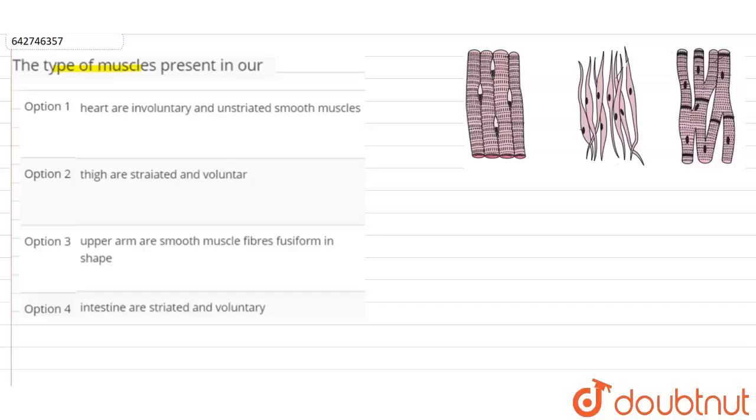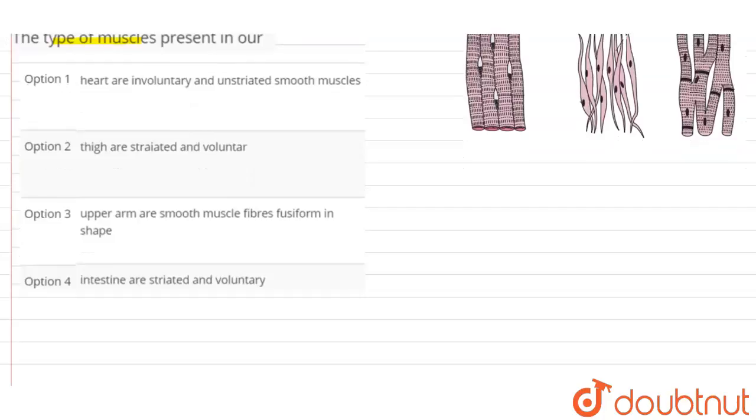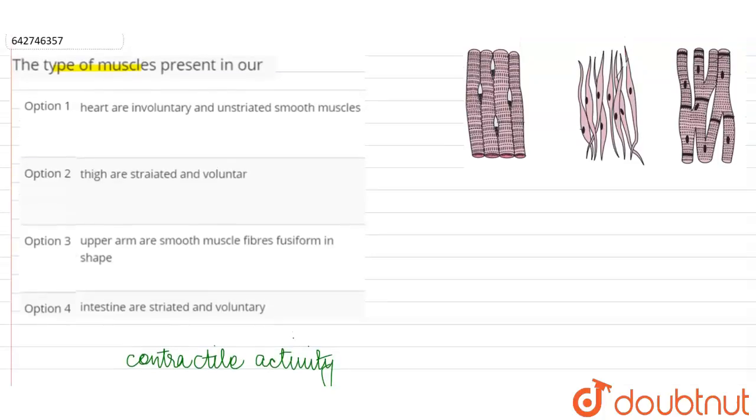In this question, we have to select the correct option regarding the types of muscles in our body. Now, the muscular tissue, we all know, shows special contractile activity, which means that because of the rhythmic contraction and relaxation of the muscles in our body, various types of movements are possible. So basically we divide these muscle tissues into three categories.